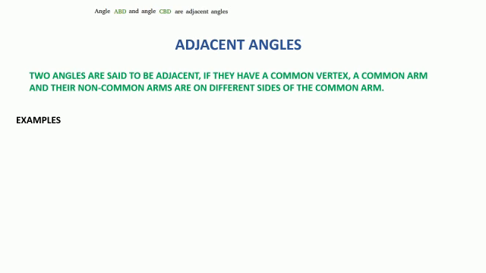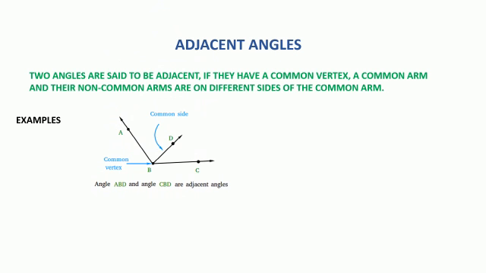So let us see an example picture. What are you able to see? You are able to see an angle ABC which has a ray BD dividing it into two different angles. So you can say that ray BD is the common arm and the common vertex for both angles is B. And what are the two angles formed which are adjacent to each other, children? It is angle ABD and angle CBD.